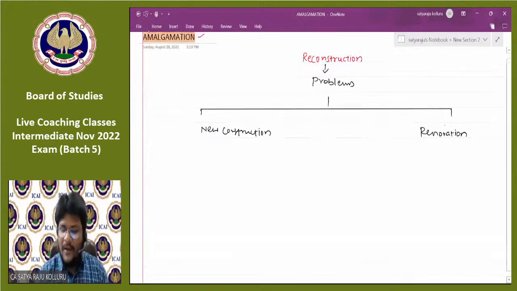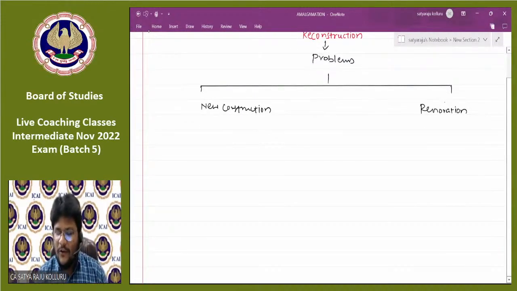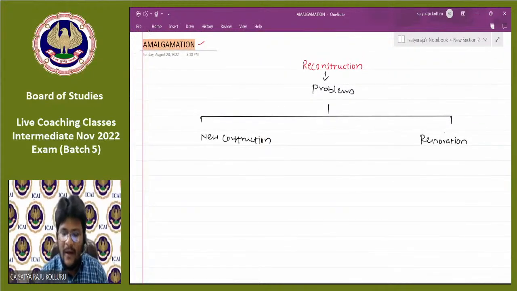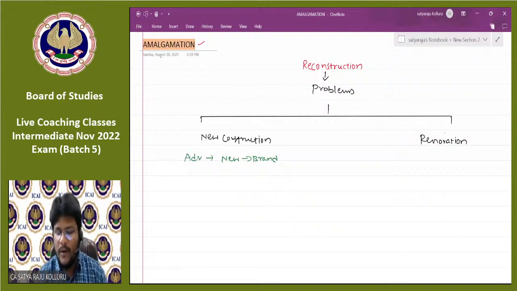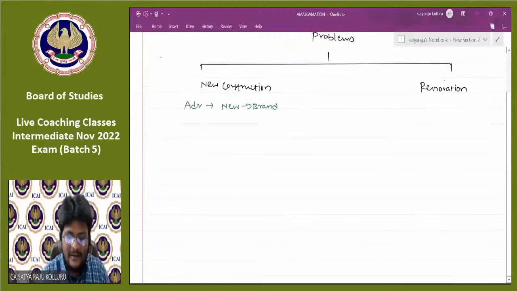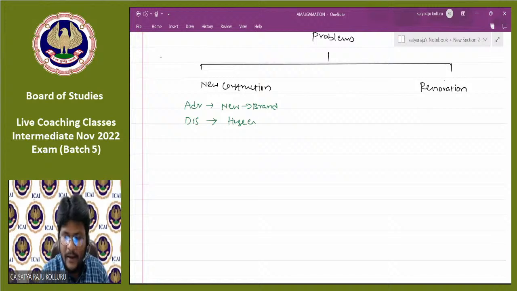In case of new construction of buildings, there is one advantage as well as a disadvantage. Do you know what is the advantage? The advantage is it is brand new. It is a new building, not an old building. Whenever people see, they can easily identify that it is altogether a new building. They might forget the old building altogether. Sir, what is the disadvantage? The disadvantage is huge expenses they might incur.